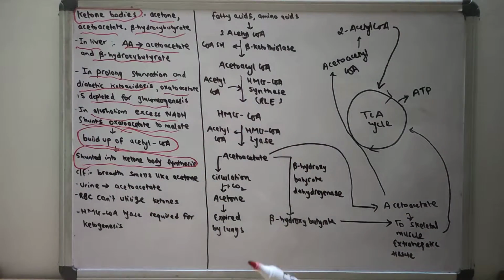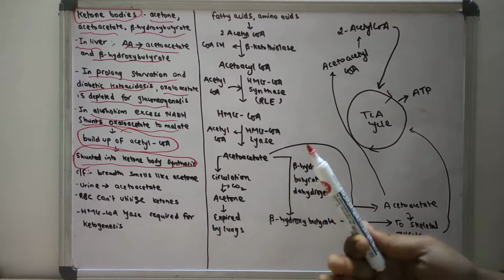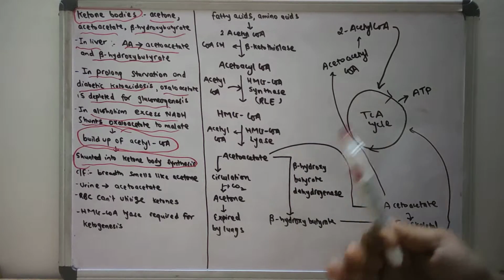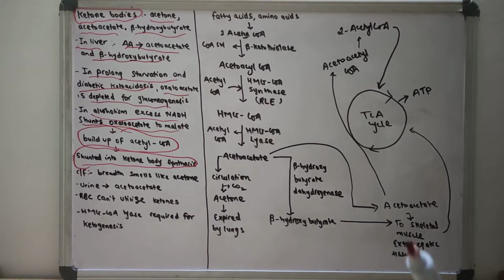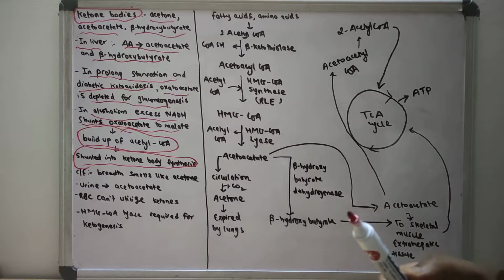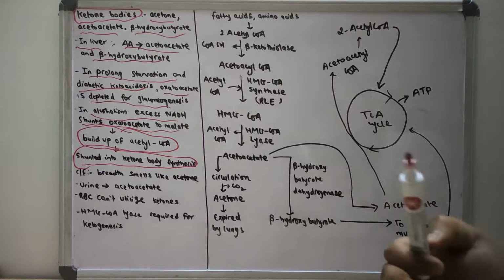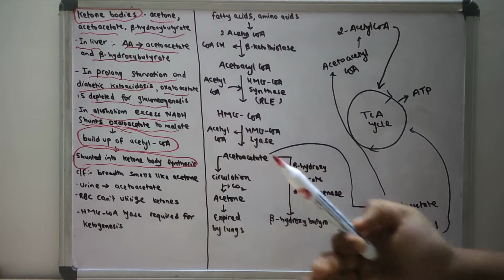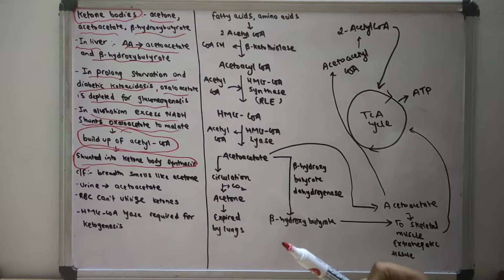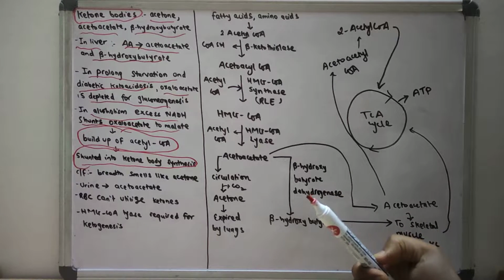This also explains the hypoglycemia in people with prolonged alcoholism or acute alcoholic intoxication. The oxaloacetate will be depleted for gluconeogenesis.